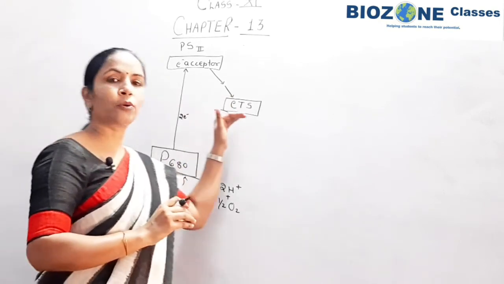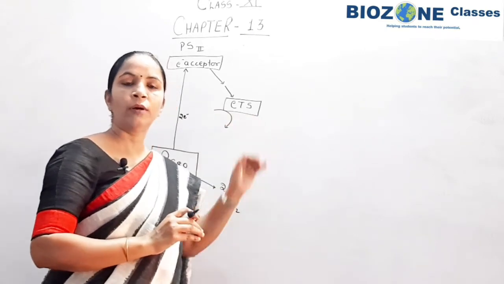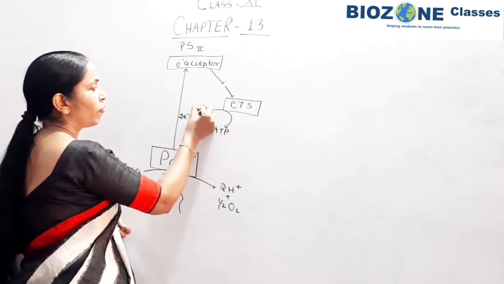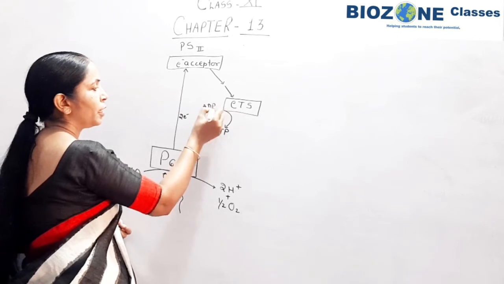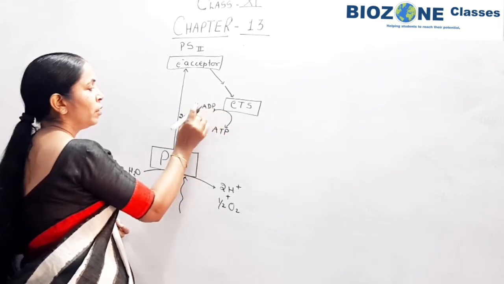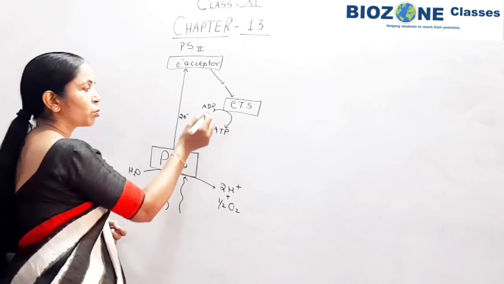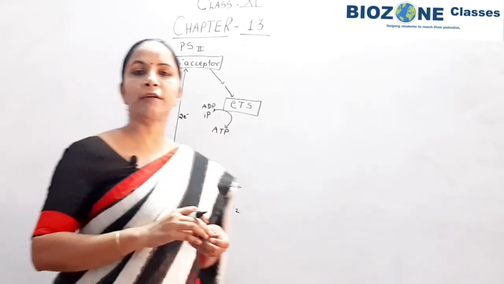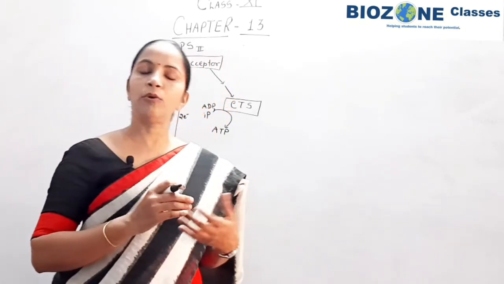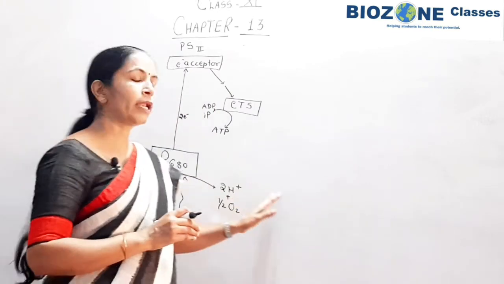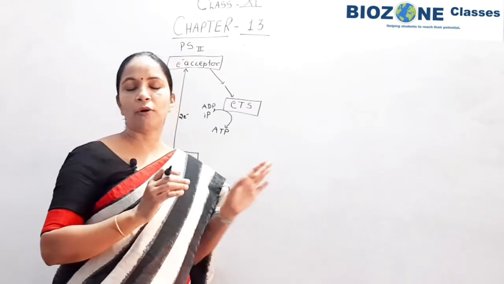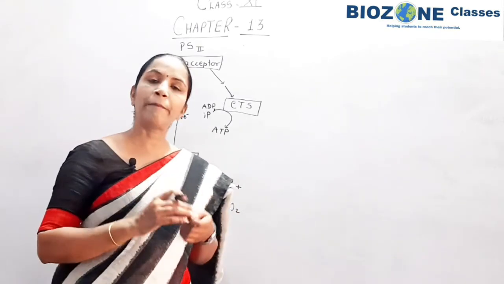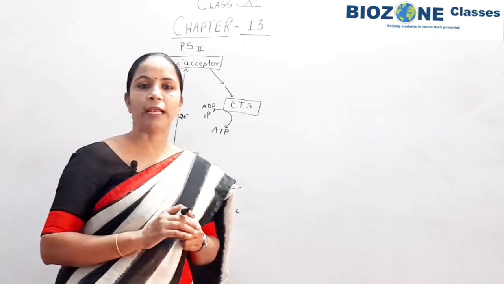again in between cytochrome b6 to cytochrome f, when electron is transported, the energy is stored in the form of ATP, and this ATP is synthesized from ADP and inorganic phosphate. How is this ATP synthesized? How the hydrogen ion concentration varies inside the lumen of the thylakoid membrane as well as in the stroma part of the chloroplast, that we will discuss in the next session when we study the ATP synthesis during the phosphorylation phenomena.